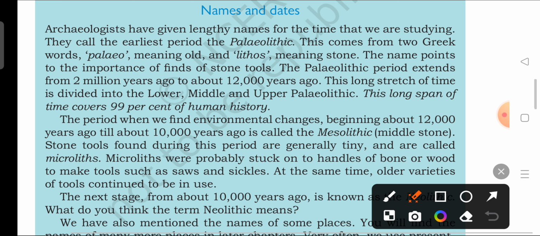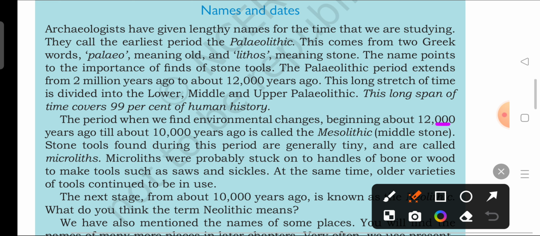So after that period there was a shift in the environment, a change in the climatic condition as well. We will study that in this chapter. From that time, these earliest people started learning about farming, rearing animals, herding, and settling into one place. All these things happened because of the environmental change.